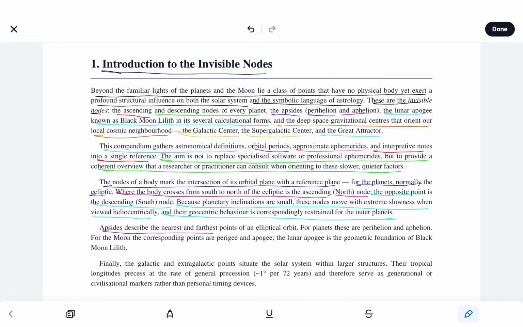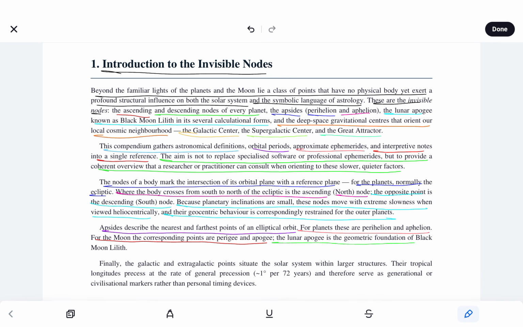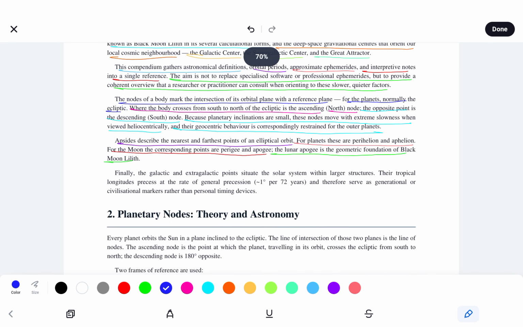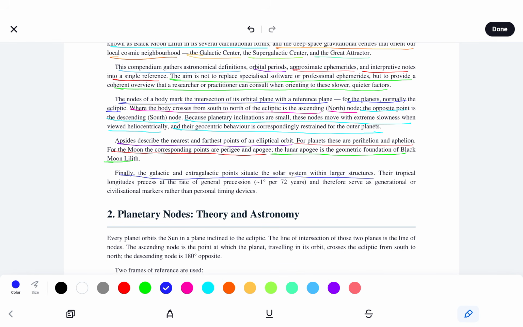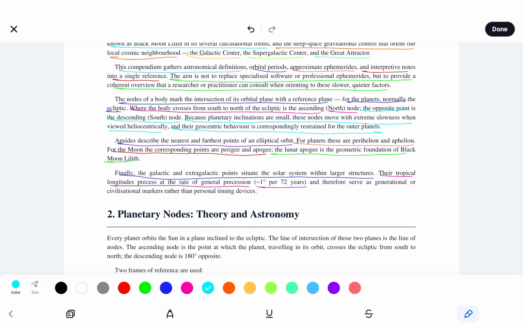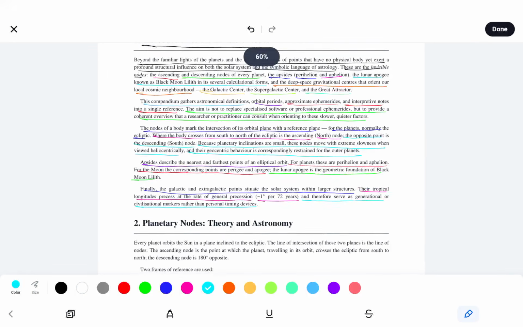Apsides describe the nearest and farthest points of an elliptical orbit. For planets, these are perihelion and aphelion. For the moon, the corresponding points are perigee and apogee. The lunar apogee is the geometric foundation of Black Moon Lilith. Finally, the galactic and extragalactic points situate the solar system within larger structures. Their tropical longitudes precess at the rate of general precession, which is 1 degree per 72 years, and therefore serve as generational or civilizational markers rather than personal timing devices.